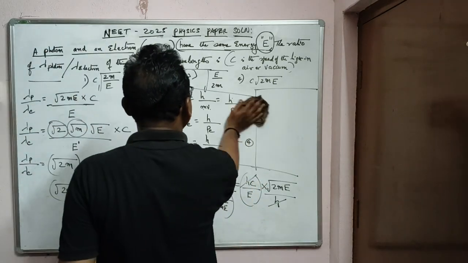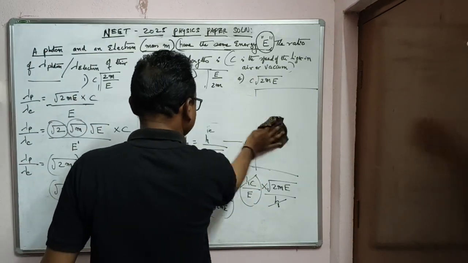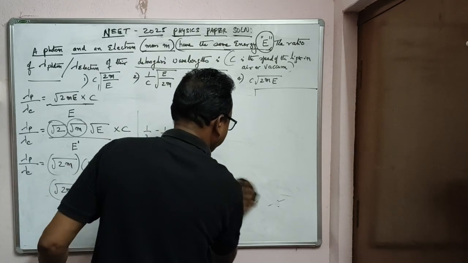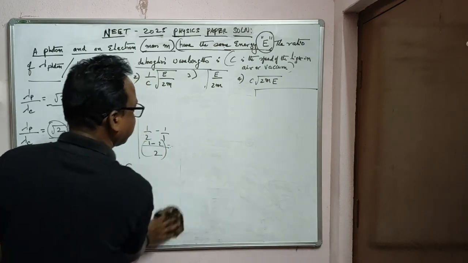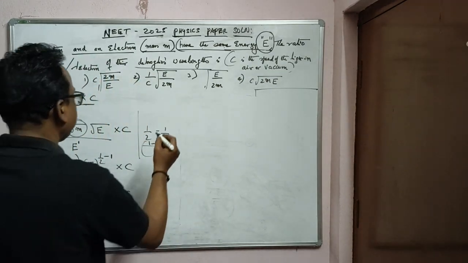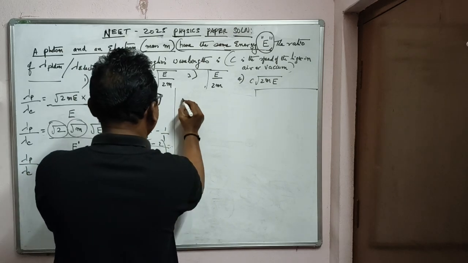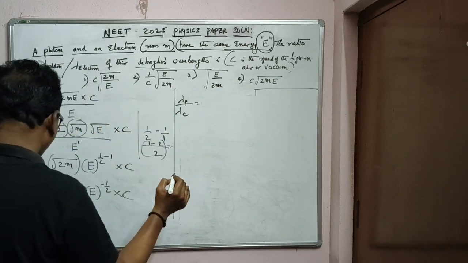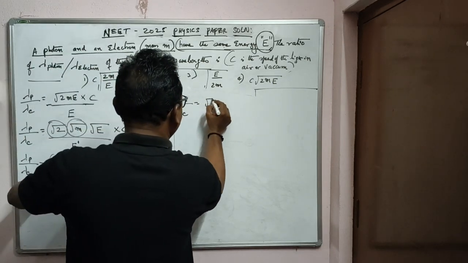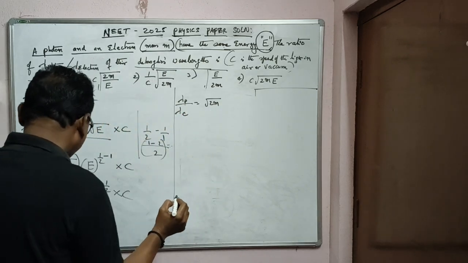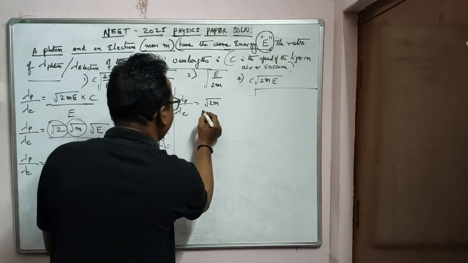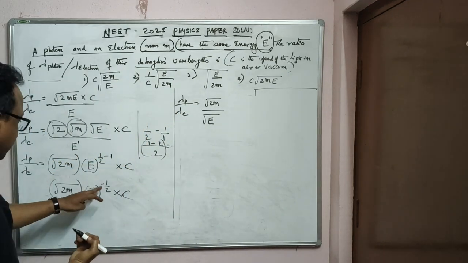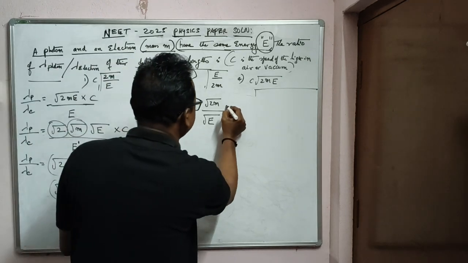I am rubbing this part. So finally we are coming to the end of this problem. Very easy problem, but a little solution is there. Mathematical part you have to do it, otherwise you will go wrong. See here. Finally what happened to us? Lambda p proton by lambda electron is equal to, in the numerator you can see root 2m E power minus half. If we take it to the bottom, what happens? It becomes root E or E power half, comes below, E power half or root E into c.